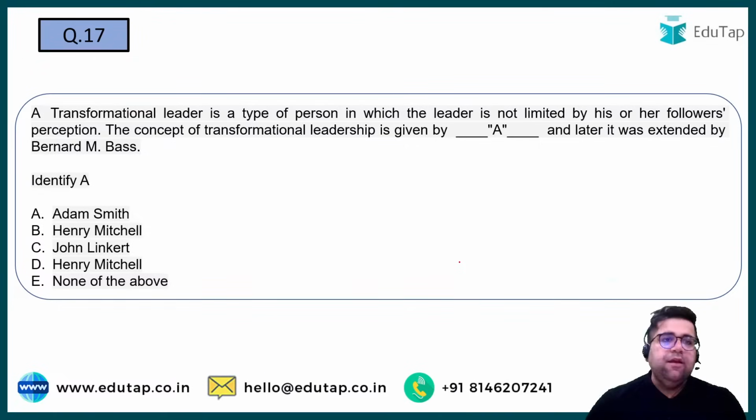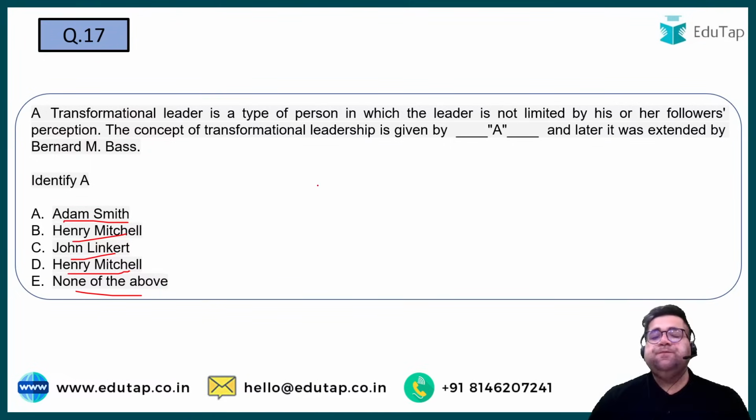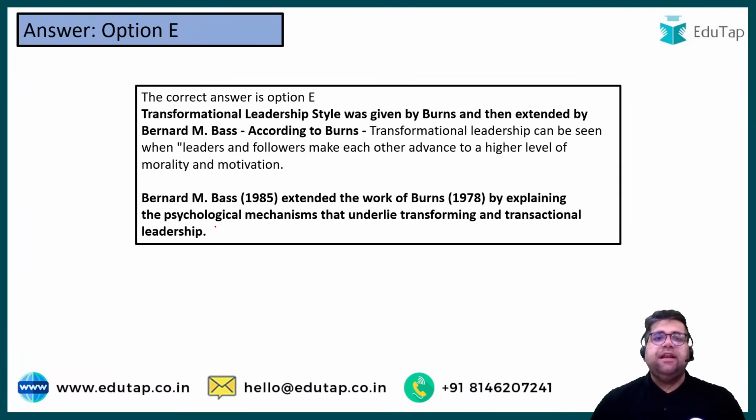Yes, everybody, please give me the answers for 17. Was it Adam Smith? Was it Henry Mitchell, John Linkard, Henry Mitchell, or none of the above? Yes, it was Burns only. Therefore, the answer over here will be none of the above. Okay, Rory Burns, if I'm not wrong, or James Burns. The correct answer over here will be option number E, none of the above. Let's move forward to the next question.